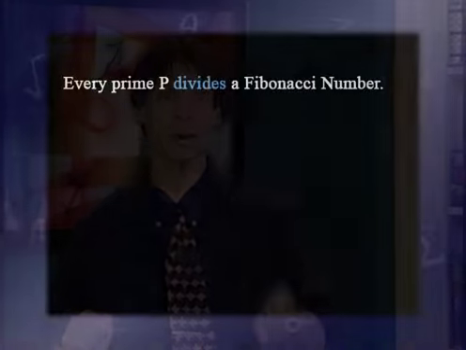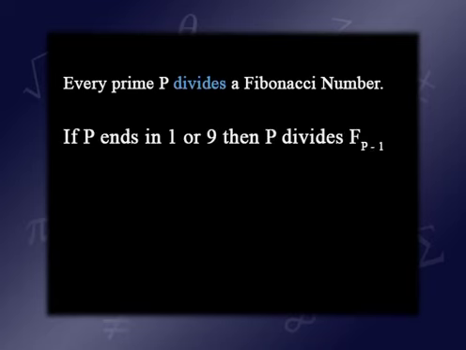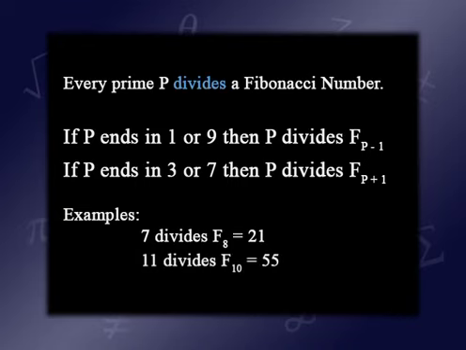Even though we don't know if there are an infinite number of prime Fibonacci numbers, we do know this. Every prime divides a Fibonacci number. In fact, if P ends in 1 or 9, then P divides Fp minus 1. And if P ends in 3 or 7, then P divides Fp plus 1. So for instance, 7 divides F8, 21. And 11, which ends in 1, is going to divide F10, which is 55. 13, which ends in 3, is going to divide F14, which is 377, which happens to be 13 times 29.